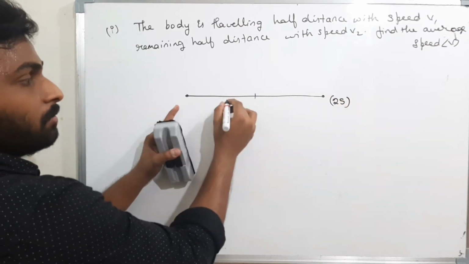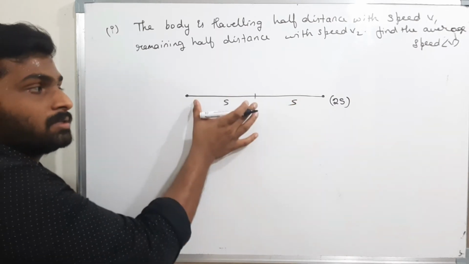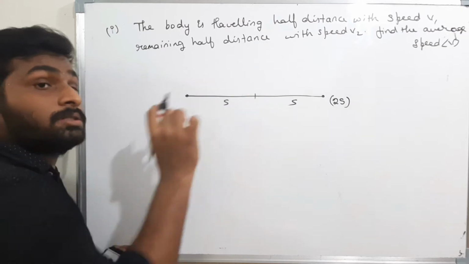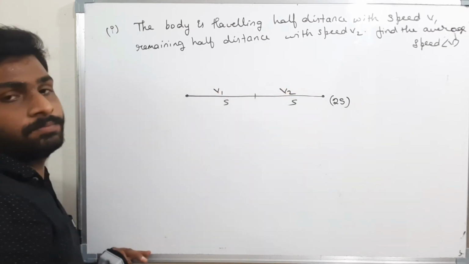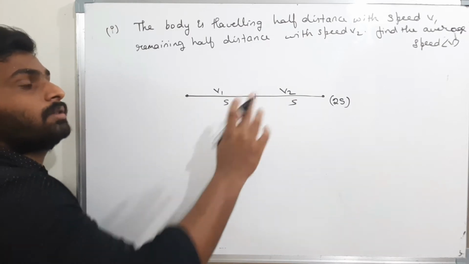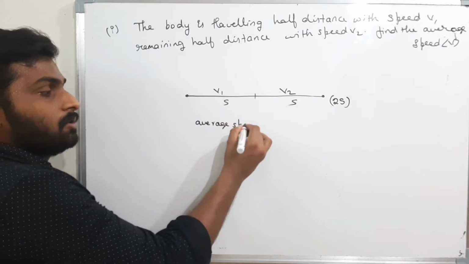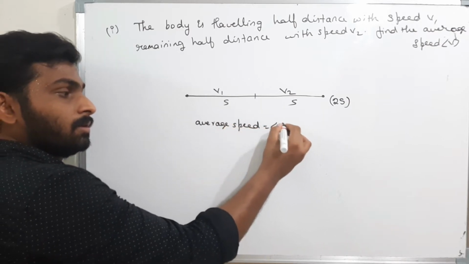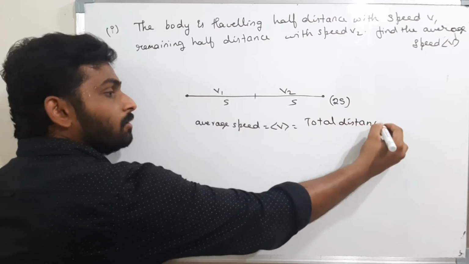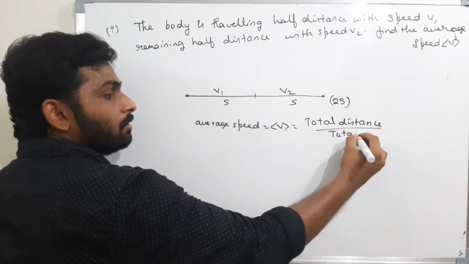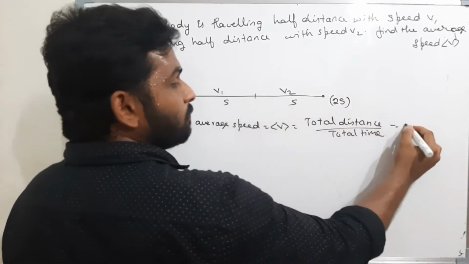For half of the distance, that means distance is s, and remaining half distance is s. For this distance, the body is traveling with a speed v1. Therefore, speed is v1. Here the speed is v2. Okay, well and good. What is it told to find? The average speed. What is the average speed formula? The average speed is equal to total distance by total time. Okay, what is total distance? s plus s, that is 2s.